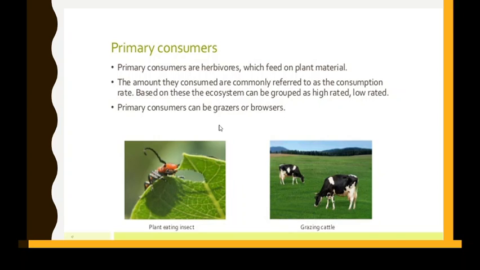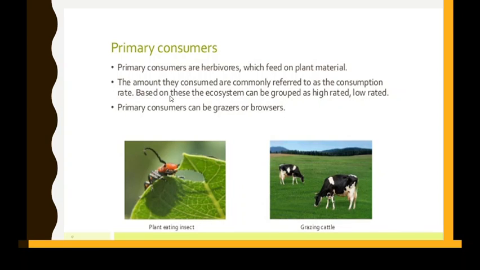Yes, so who are the primary consumers? They are the herbivorous, because they feed on the plant material, right? For example, if you see those pictures over here, these are the plant eating insects. Yes, they are the primary consumers. Then grazing cattle, right? Can you see the cattle grazing over here? Yes, so cow, buffalo. Then you can also take some different examples of different herbivorous animals.